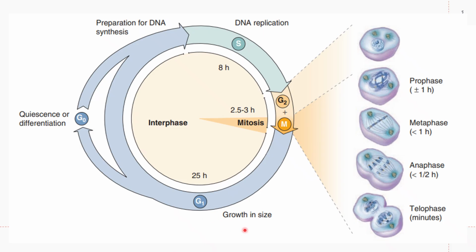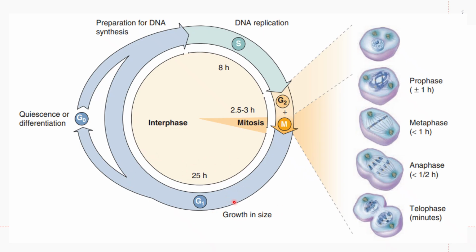And in G1, the size of the cells is restored to normal, because right after cytokinesis the size of the cell is smaller compared with the size of the cell at G1.